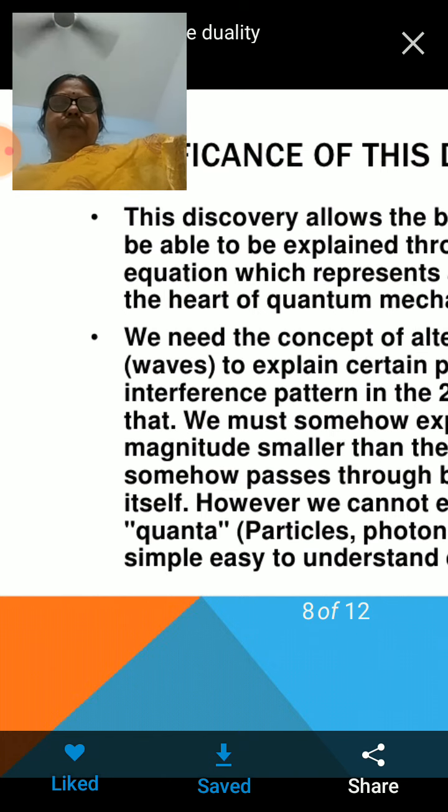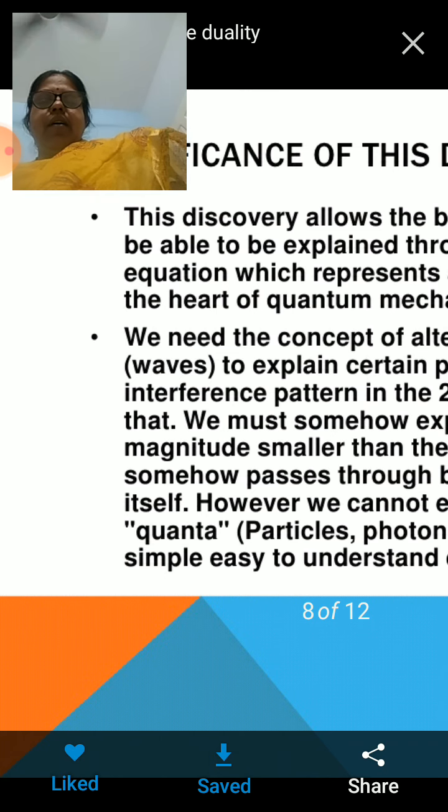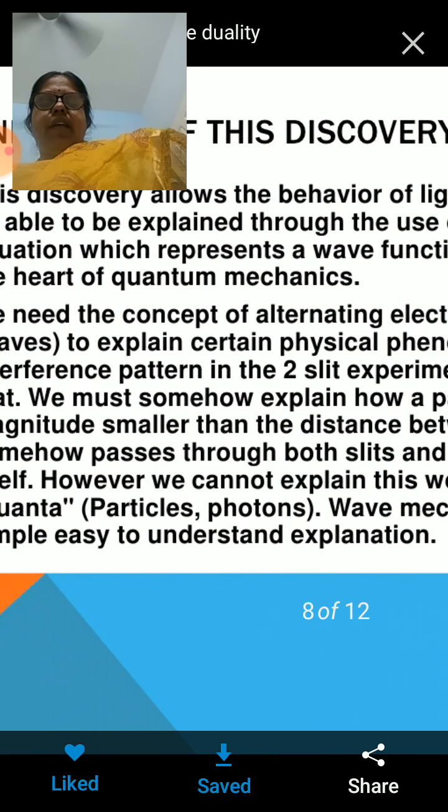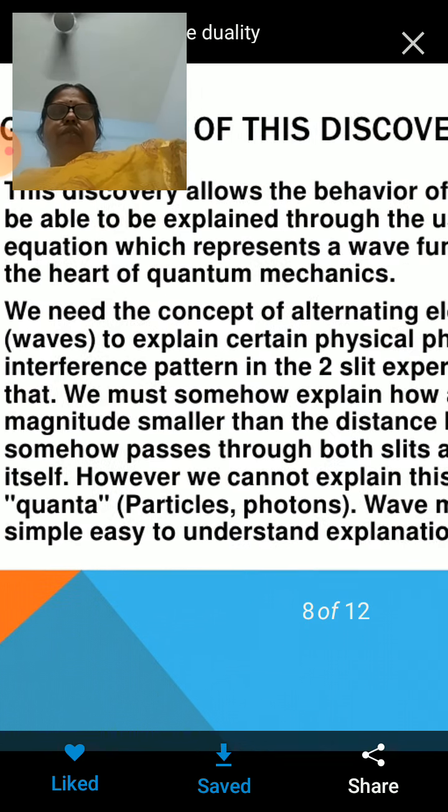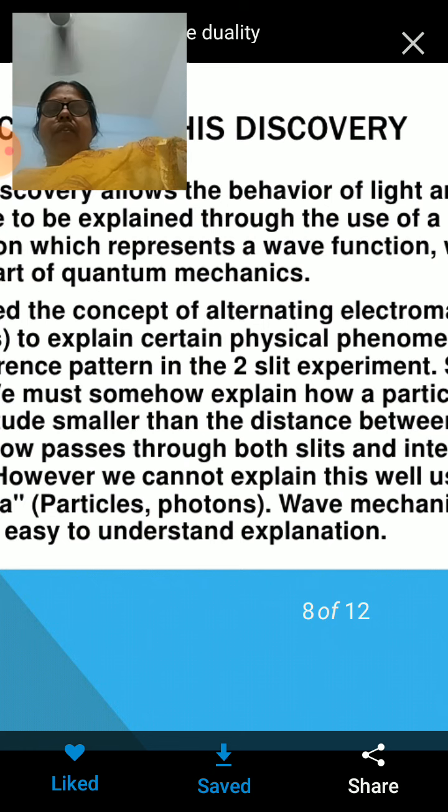The particle nature of matter, in case of light we call it a photon, and in general we call it a quantum of light, sorry, quantum of matter, or quanta in plural. Photon is singular and photons is plural for the particle nature of light.